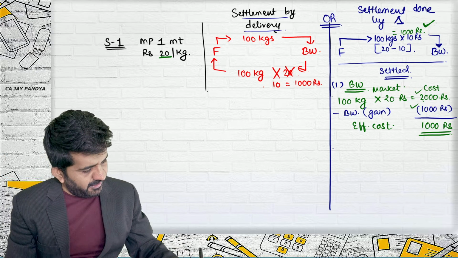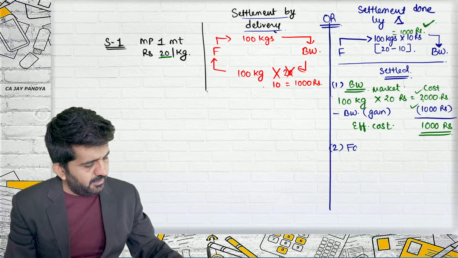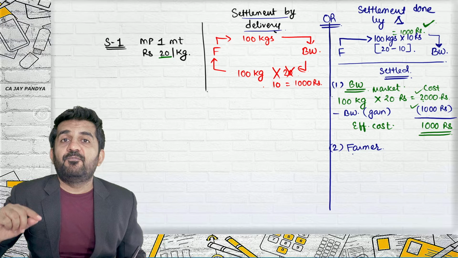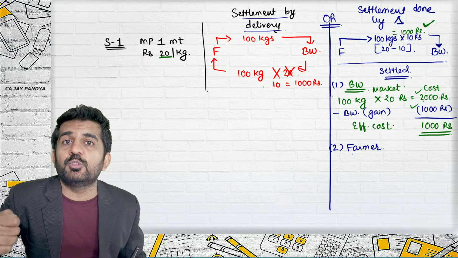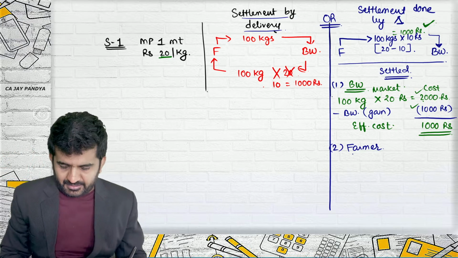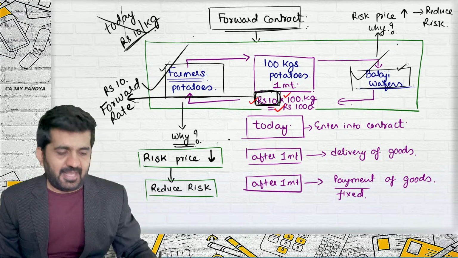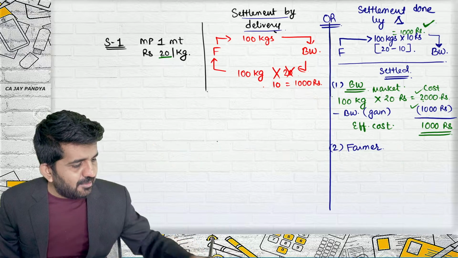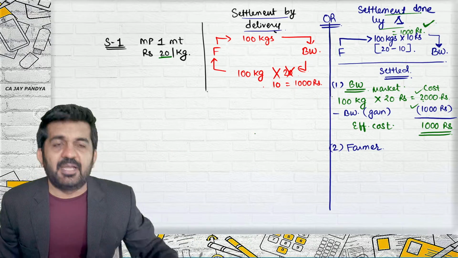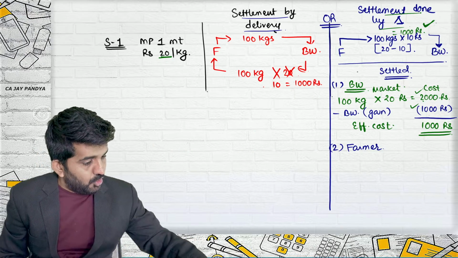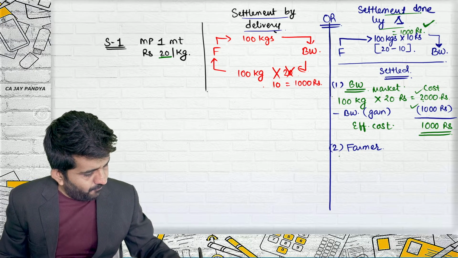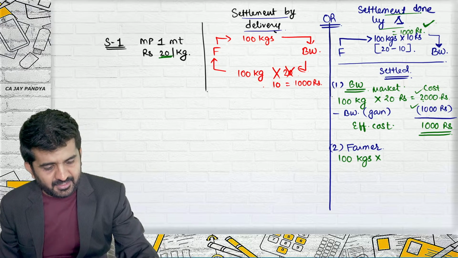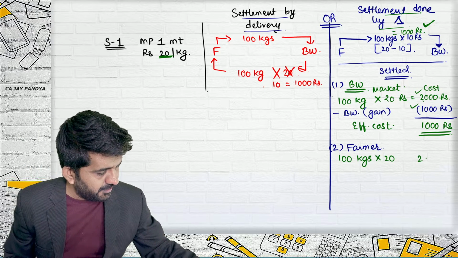Who is the other party? Farmer. The farmer will now have to sell his potatoes in the market. Sir, he has already entered into a contract. Agreed. But the problem is now they are doing settlement by difference and not settlement by delivery. So the farmer will have to sell 100 kgs of potato in the market, and in the market he will be getting 20 rupees.